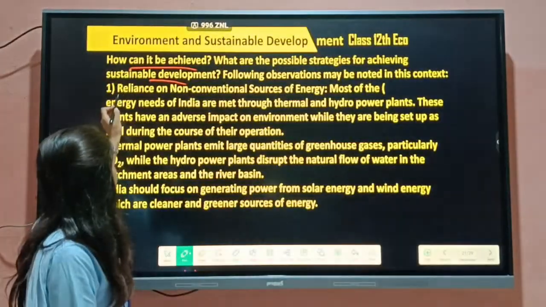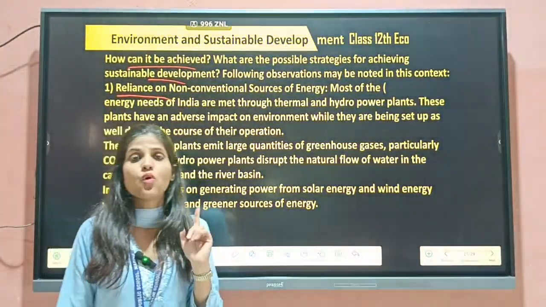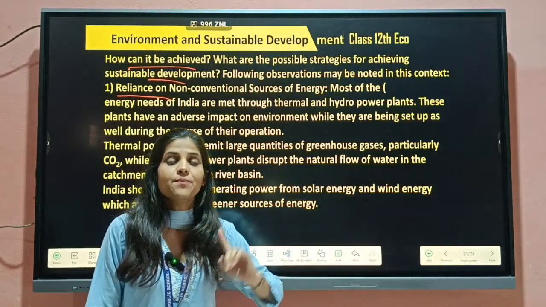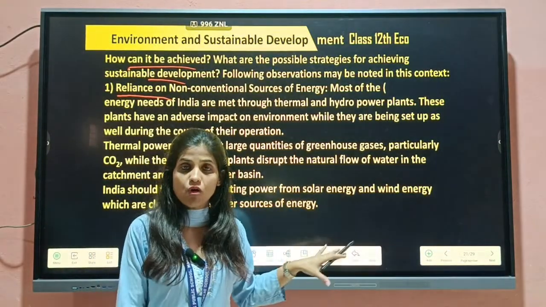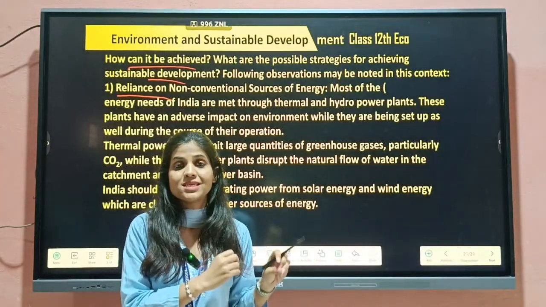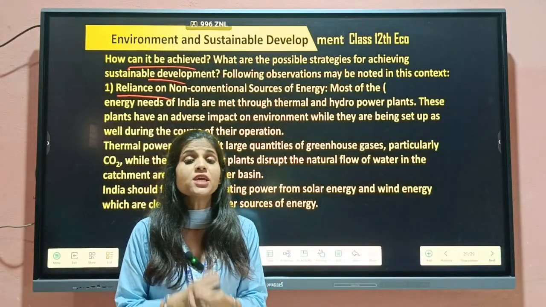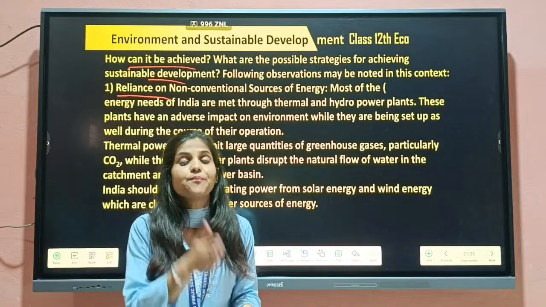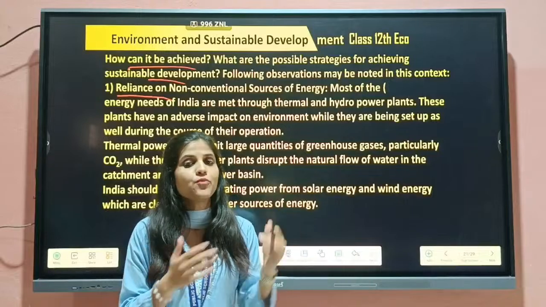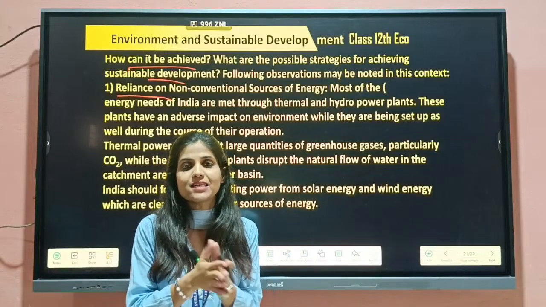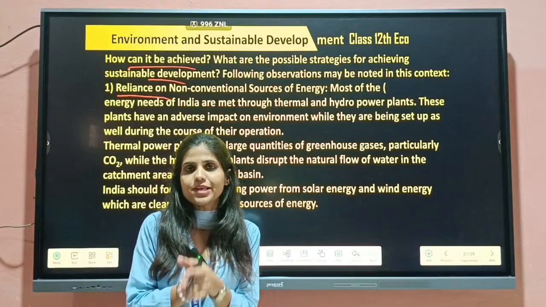So basically reliance on, with trust on, non-conventional source of energy, because they are not exploited by the natures, and because of these energy and because of using these strategy, people get benefit of it, plus environment is not harmed. Environment can't be harmed because we are using the resources that are known as environment friendly resources.